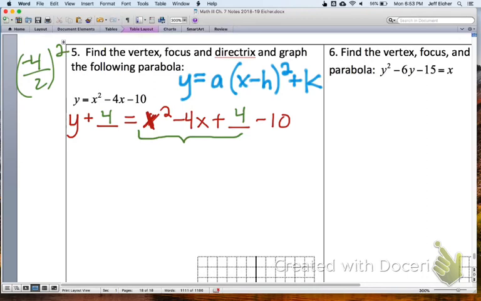How about you pause this video, see if you can finish the equation, write the equation in the correct form that we have in blue there, and then see if you can identify the vertex, the focus, and directrix. And feel free to work with your neighbor and help each other out.